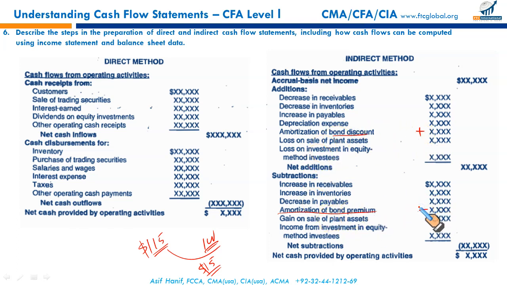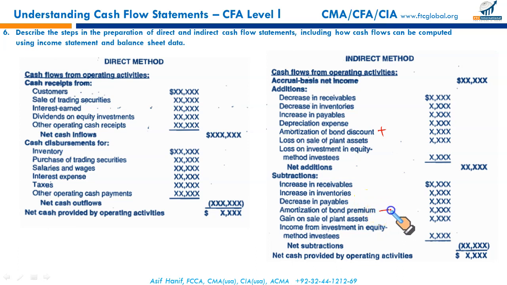This is a detailed topic we will discuss in your long-term liabilities. We will discuss bond valuation. There we will discuss in detail how the premium on bond is amortized, the difference between interest expense and interest paid, and the same with both types of amortization, bond discount and bond premium. So just for now, remember, bond discount amortization is a non-cash charge against the income to be added.